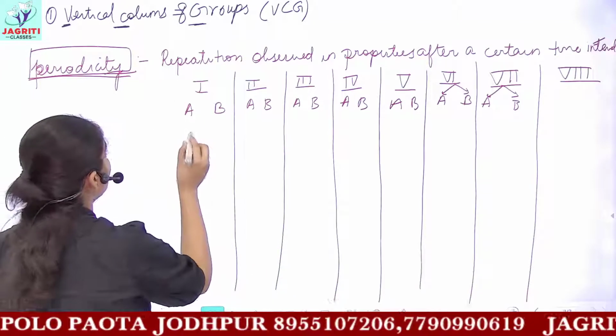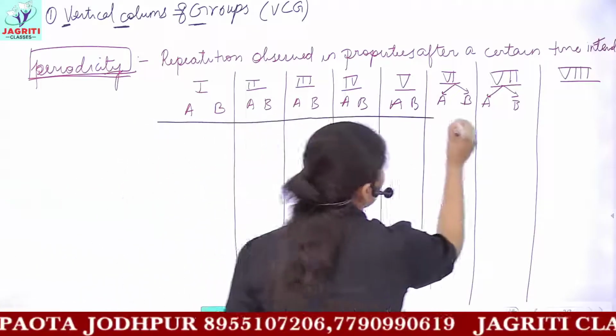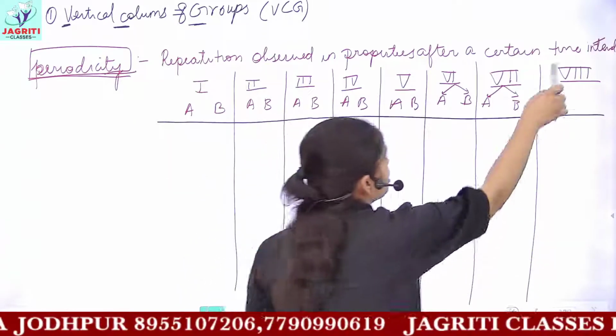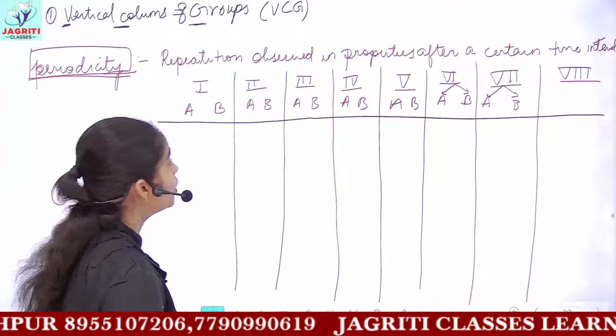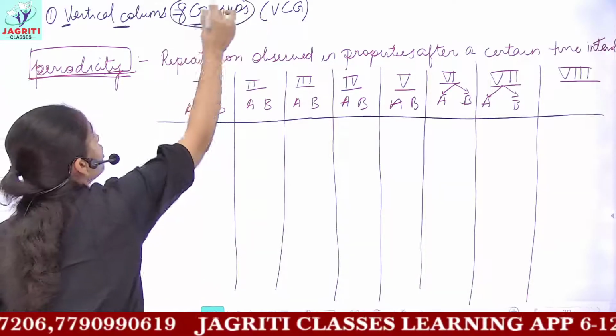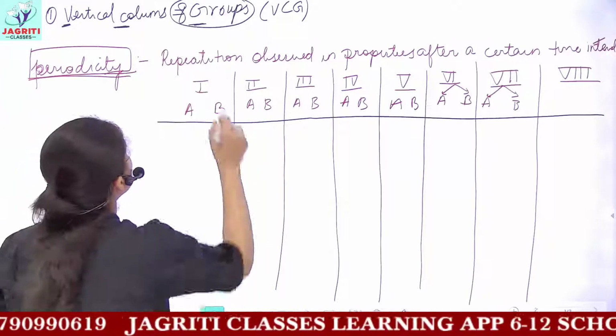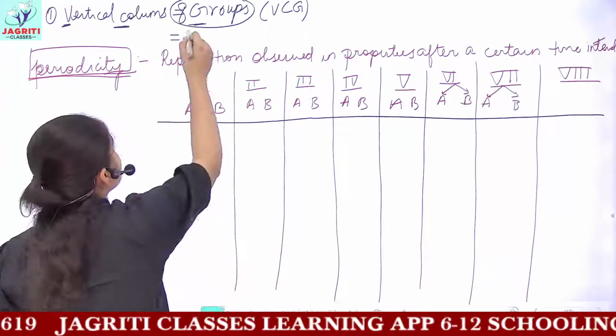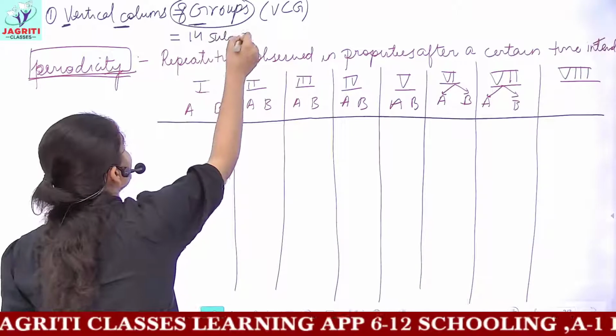Next, Mendeleev did was that the 8th group was not divided into subgroups. So how many subgroups do you have? Mendeleev told you have 8 groups in your Mendeleev periodic table, and you have 14 subgroups.